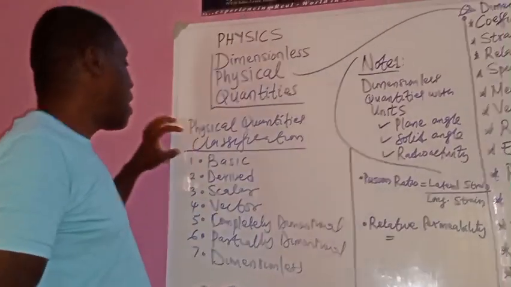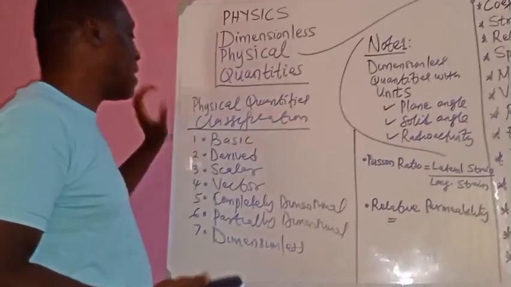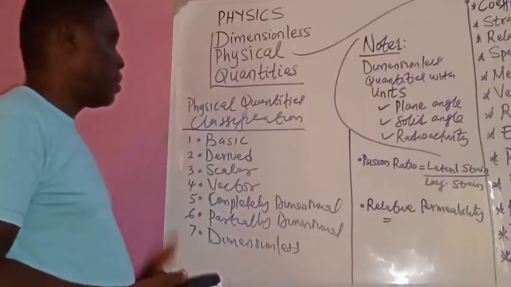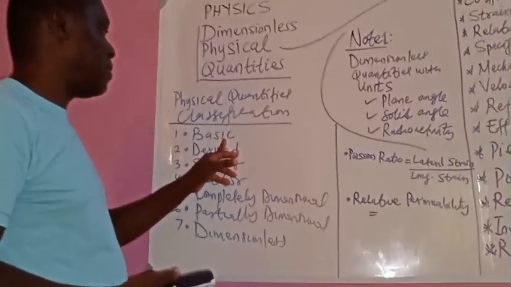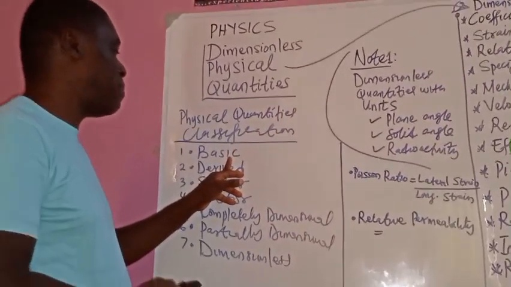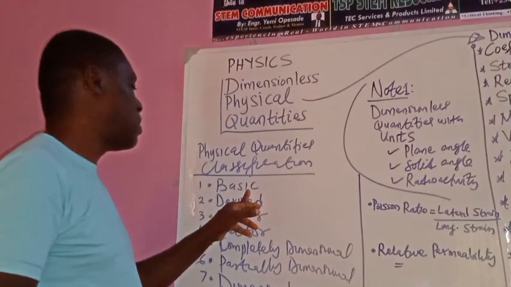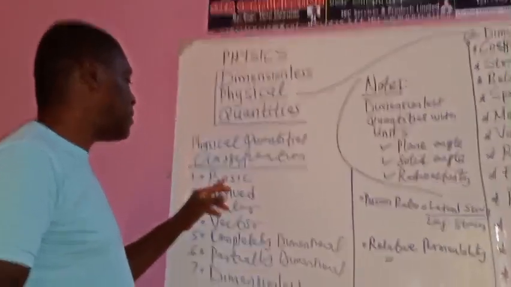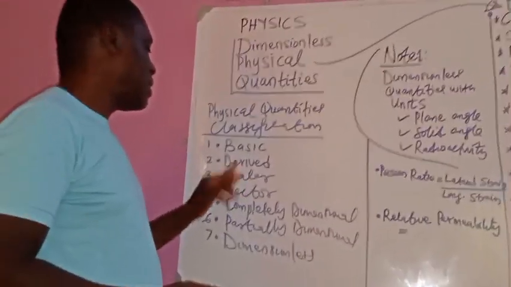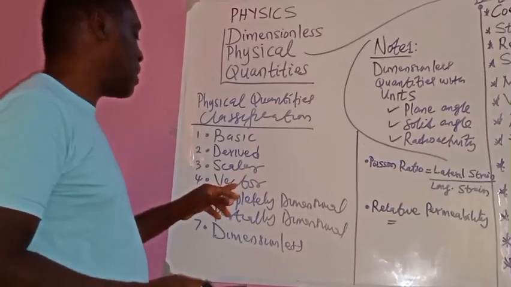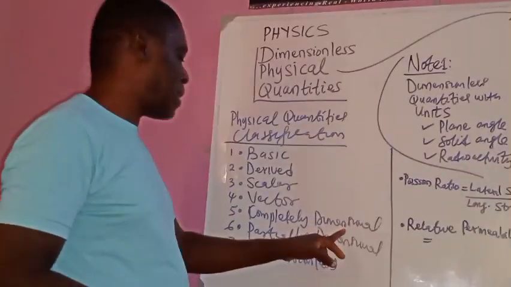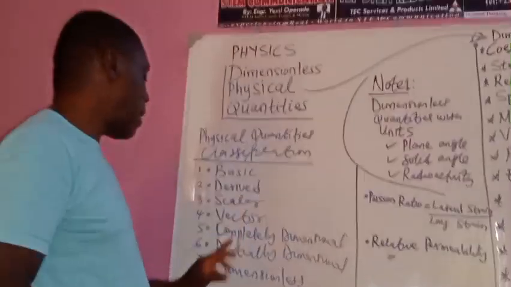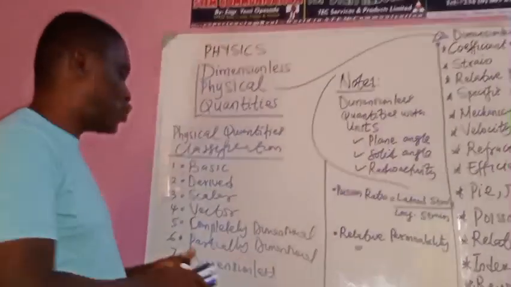And that is why I classify physical quantities into 7. I mentioned the first 10, basic, fundamental, called basic physical quantities. Then from basic, we have derived. Then we have those that are scalars, those that are vectors. Then there are some that are described as completely dimensional. I will explain that today. And partially dimensional. These two are not very common.